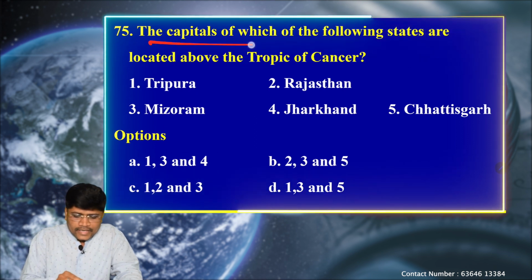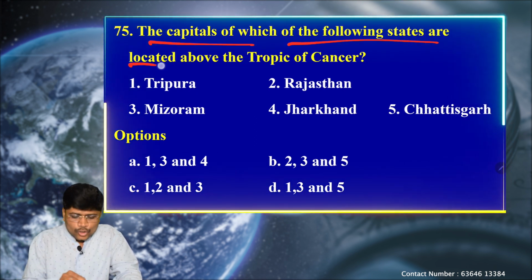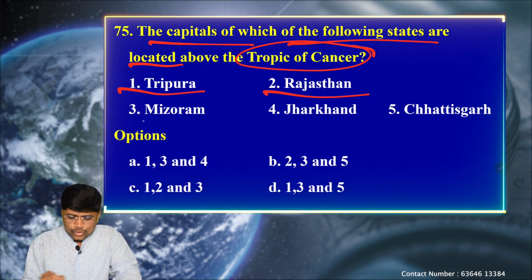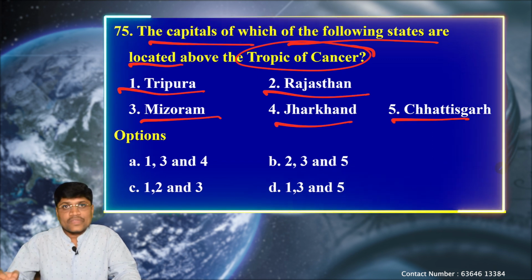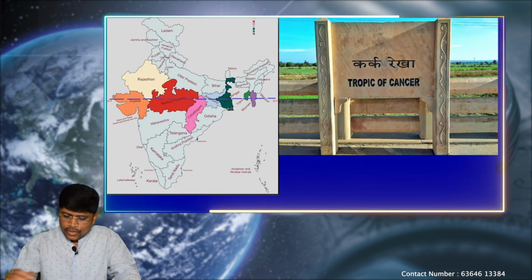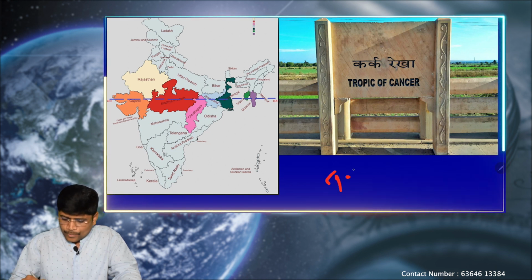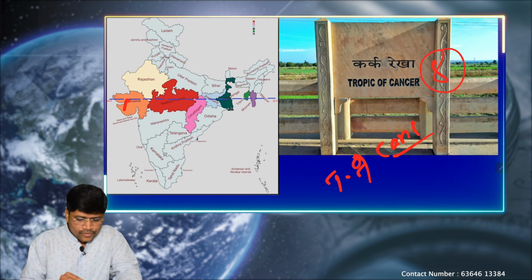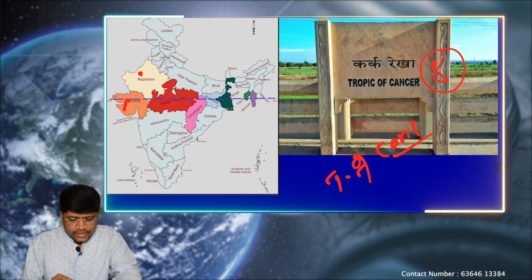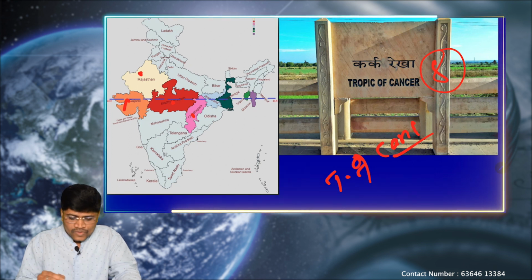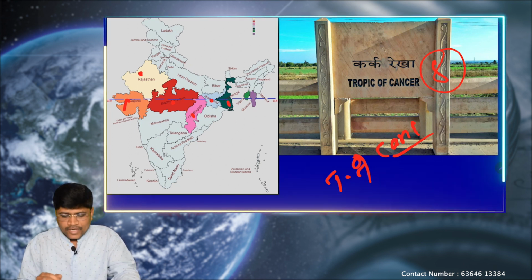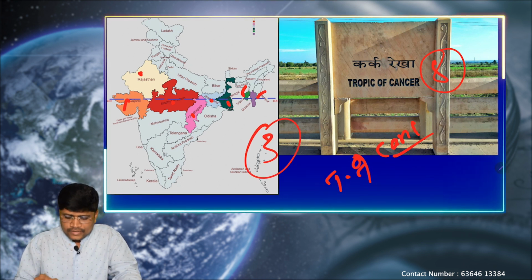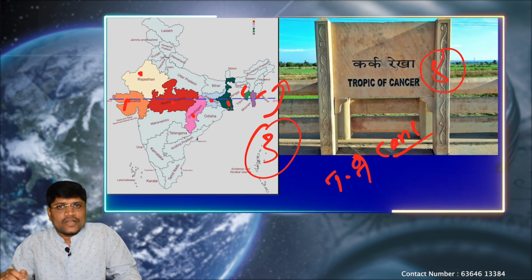Next question. The capitals of which of the following states are located above the Tropic of Cancer? Okay. Option 1 Tripura, 2 Rajasthan, 3 Mizoram, 4 Jharkhand and 5th one Chhattisgarh. We know that the Tropic of Cancer passes through 8 states of India. Okay. First one is Gujarat, second one Rajasthan, third one Madhya Pradesh, fourth one Chhattisgarh, fifth one Jharkhand, sixth one West Bengal, and Tripura and Mizoram.